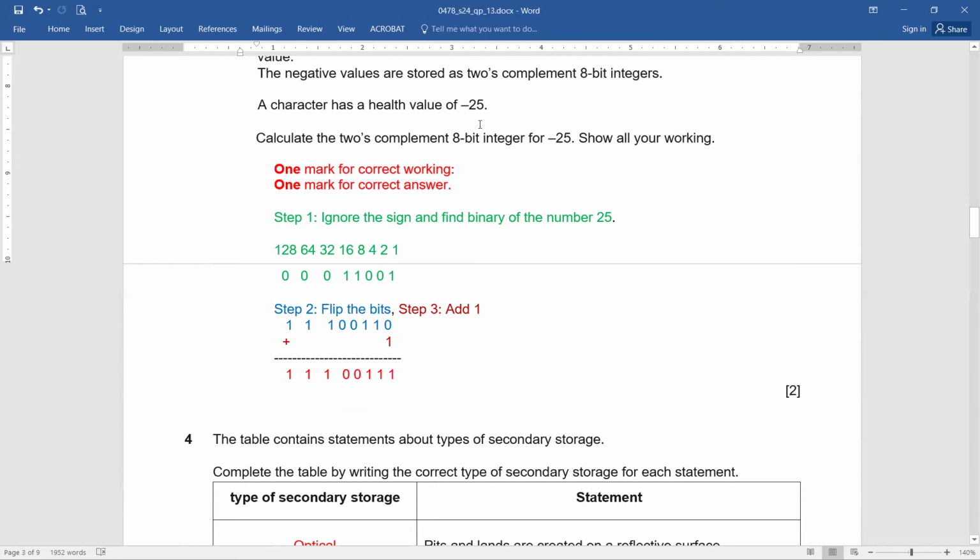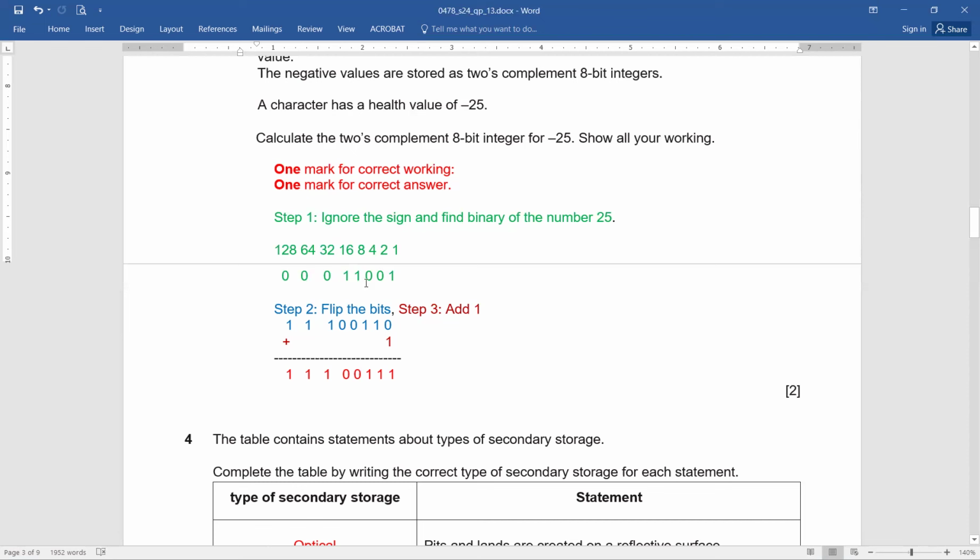So just -25, what we have learned, just recall the same: ignore the sign and find the binary of the number 25. So just for your understanding, it's done here. 1, 2, 4, 8, 16, 32, 64, 128, 8 bits. And we have simply found the binary for 25, that is 16 plus 8 plus 1. 16 and 8 is 24 plus 1 is 25, isn't it? Now, stage number 2, step number 2: flip the bits, and step 3 is add 1.